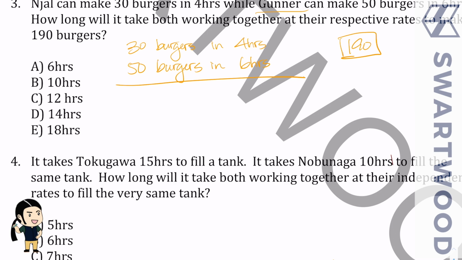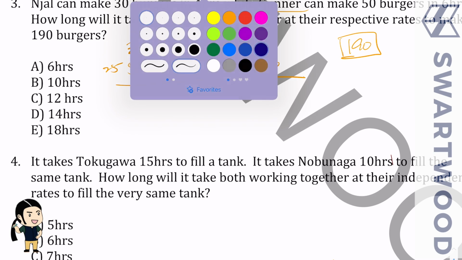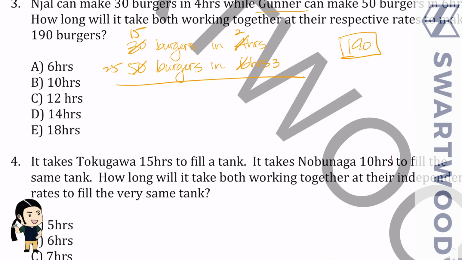And let's do this one more time, okay? But this time we're going to do it this way. First, I'm going to try to cancel out here. So 2 hours, 15, right? Because if you can do 30 burgers in 4 hours, then you can do 15 in 2, right? I'm just canceling out common factors here. This will be 25 and 3. Okay, now let's come back and rework this. So the thing about this is the pain in the butt is this and this don't agree. So I'd like them to agree. Almost like we're getting a common denominator.